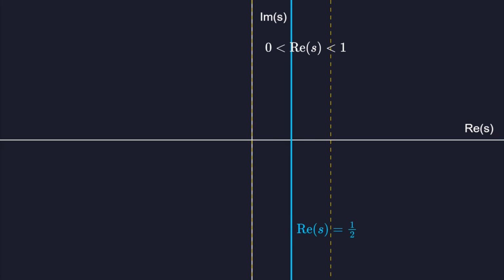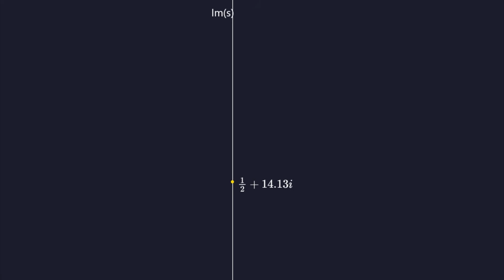The non-trivial zeros are confined within the critical strip, where the real part of s is between 0 and 1. Riemann conjectured that all these zeros lie precisely on the critical line, where the real part is exactly 1/2. This remains the most famous unsolved problem in mathematics.